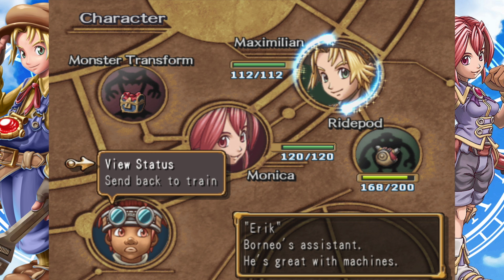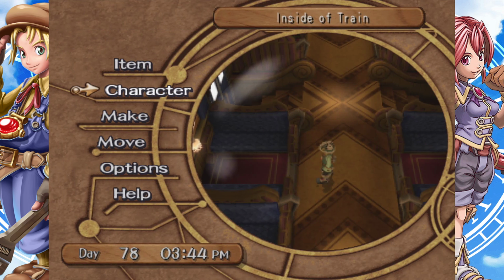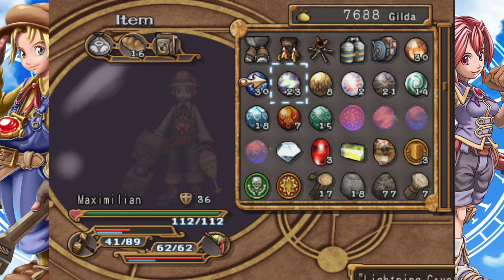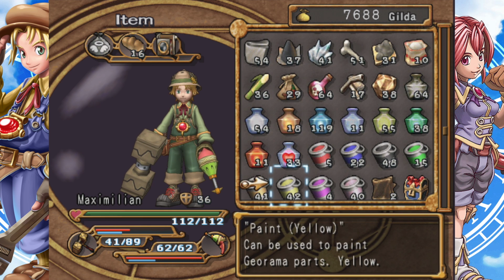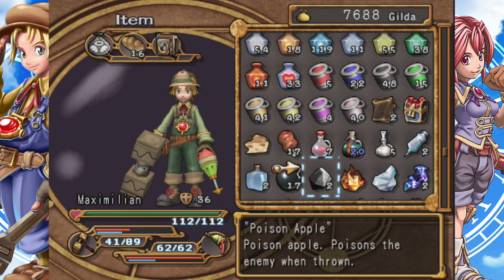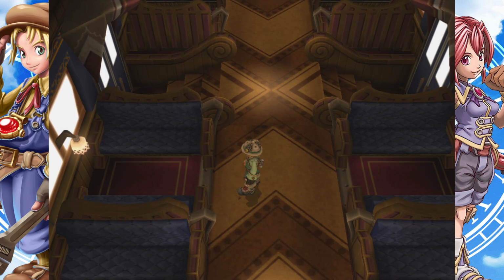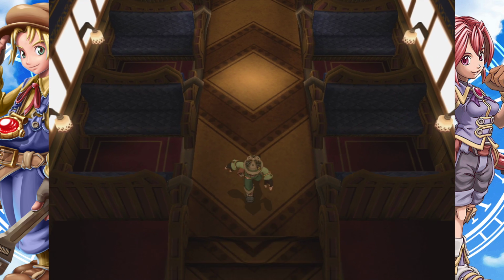So we're going to go view status and make a couple sets of bombs. I think he gives us about 6 bombs total. I think it's 3 every time we use his ability. Cedric's just outside the train, so I'll just have to remember to grab him. But if we... Oh, did we already have a bunch of bombs? Oh, sweet. So look at that. We have 12 bombs. So if we can talk to someone and sell them our bombs, that'd be great.